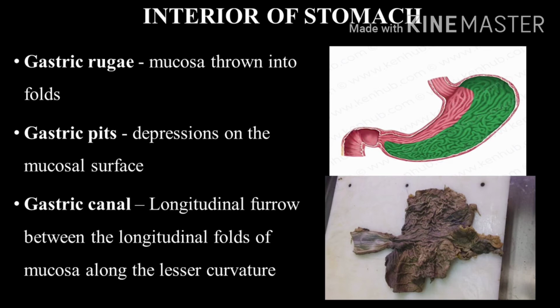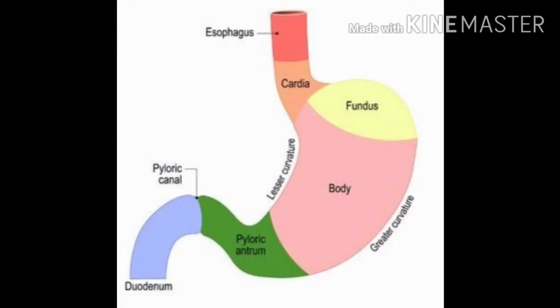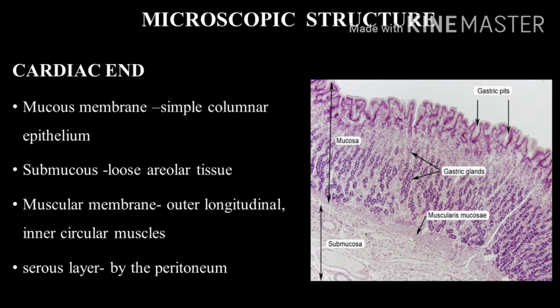This is the region where the lesser curvature is subject to maximum insult from swallowed spicy food and irritable drinks. Now we will see the microscopic structure of the stomach. Anatomically, the stomach is divided into four parts: cardia, fundus, body and pylorus. However, histologically the stomach is divided into three parts: cardia, body and pylorus, because fundus and body share common histological features.